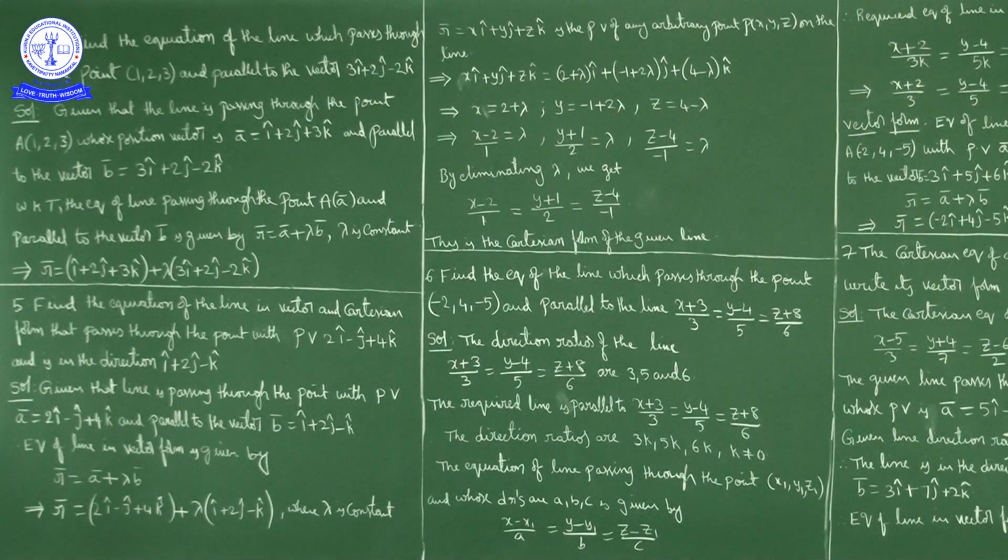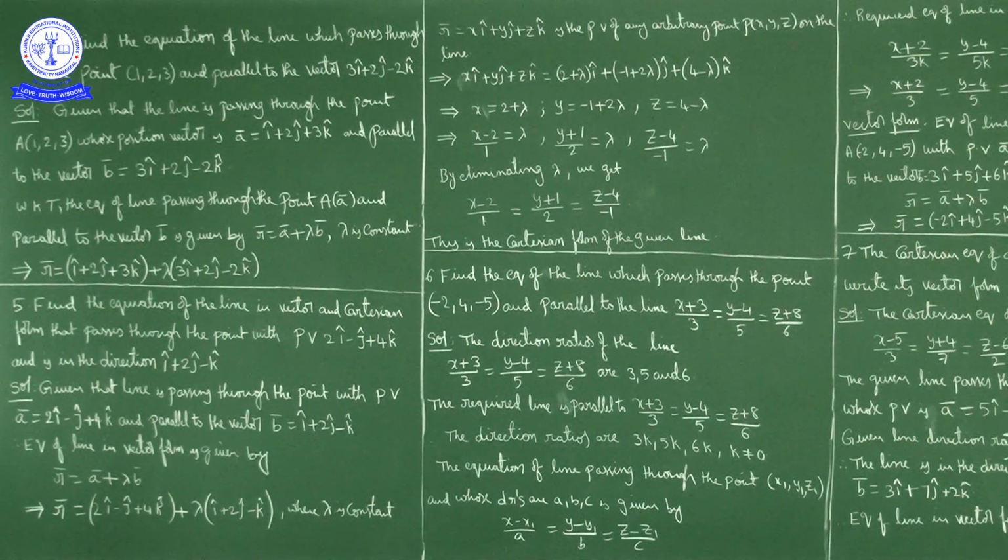Okay, now one such arbitrary point we'll consider as r bar is equal to x i cap plus y j cap plus z k cap, the position vector of any arbitrary point P(x, y, z) on the line. Okay, on this line I'll consider some arbitrary point P(x, y, z). Now P(x, y, z) position vector is what? x i cap plus y j cap plus z k cap. So r bar is equal to x i cap plus y j cap plus z k cap is the position vector of any arbitrary point P(x, y, z) on this line.